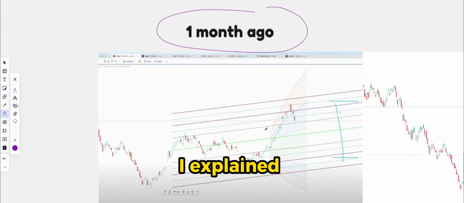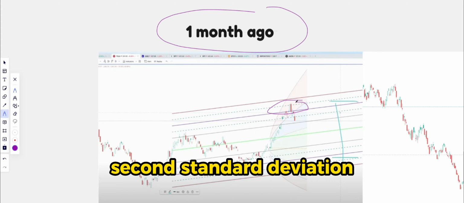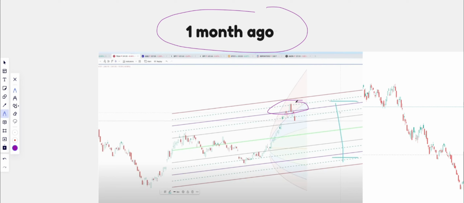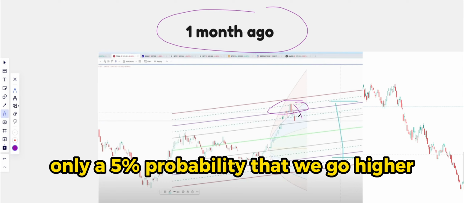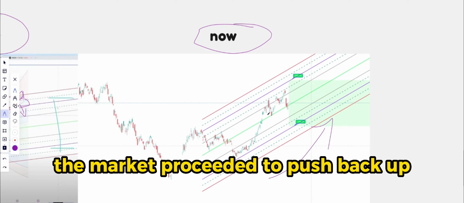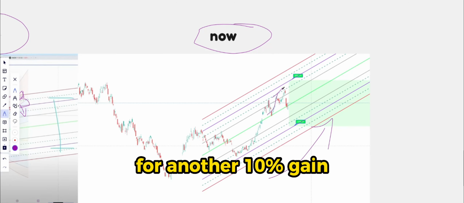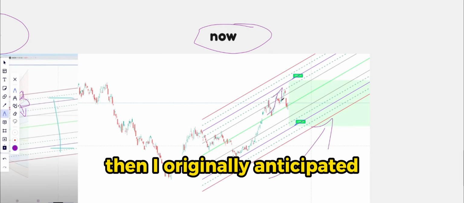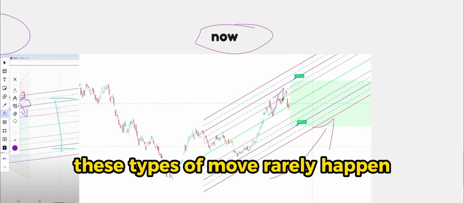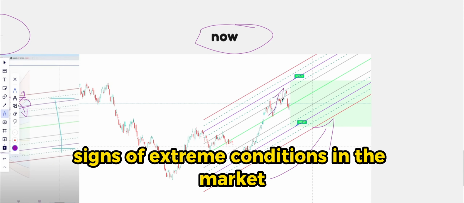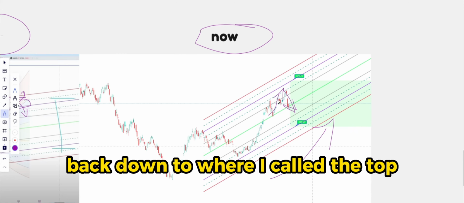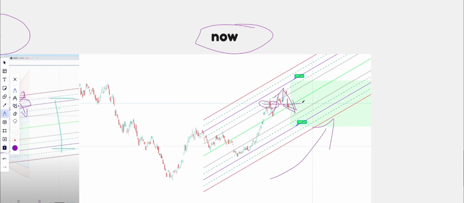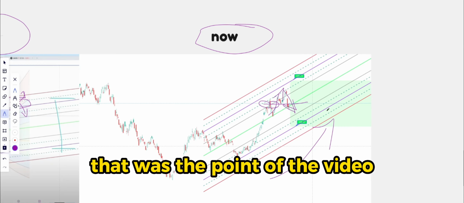In my past video, I explained that we were at the second standard deviation, which was correct at that time. There was a 95% probability that we topped and only a 5% probability that we could go higher. The market then proceeded to push back up for another 10% gain than I originally anticipated. These types of moves rarely happen and are signs of extreme conditions in the market. Now Tesla is right back down to where I called the top last month. That was the point of the video.